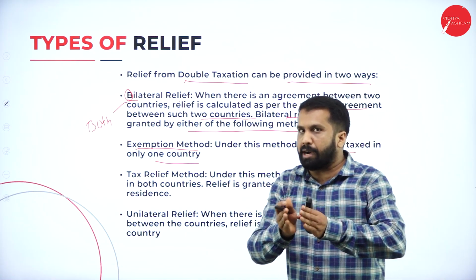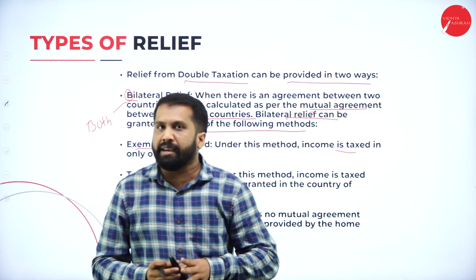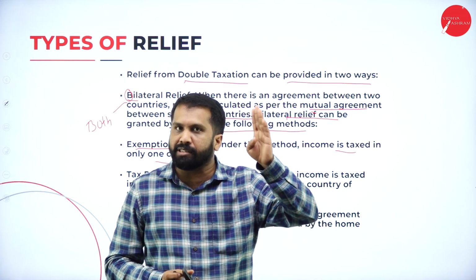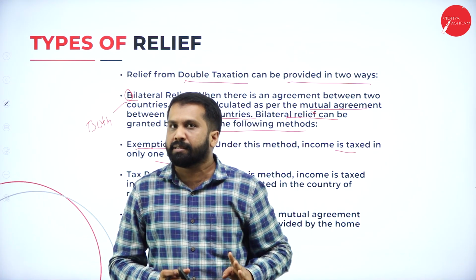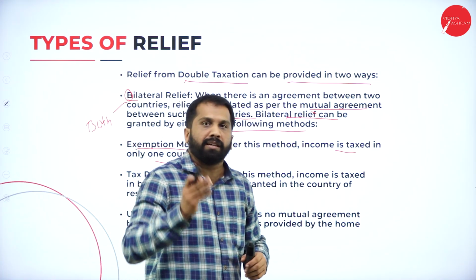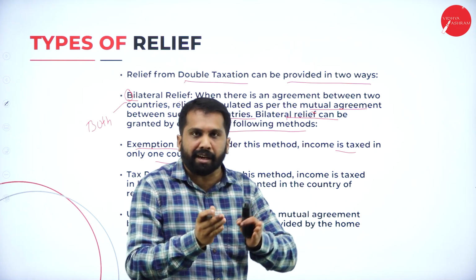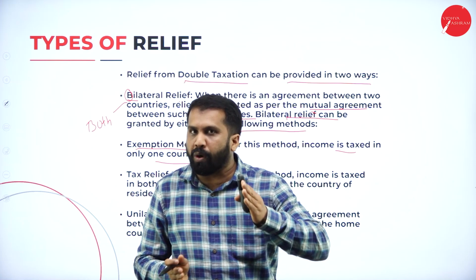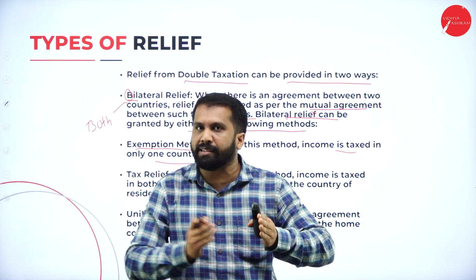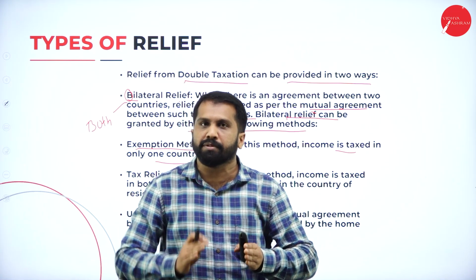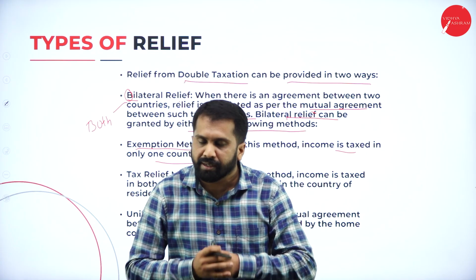They will come to a mutual agreement, like India says that person is in Dubai, you only collect tax. And Dubai says that person belongs to India, you only collect tax. Like that, they will come to a mutual understanding. One country will be exempt from tax, and one country is supposed to collect tax. Hope you got it. Good.